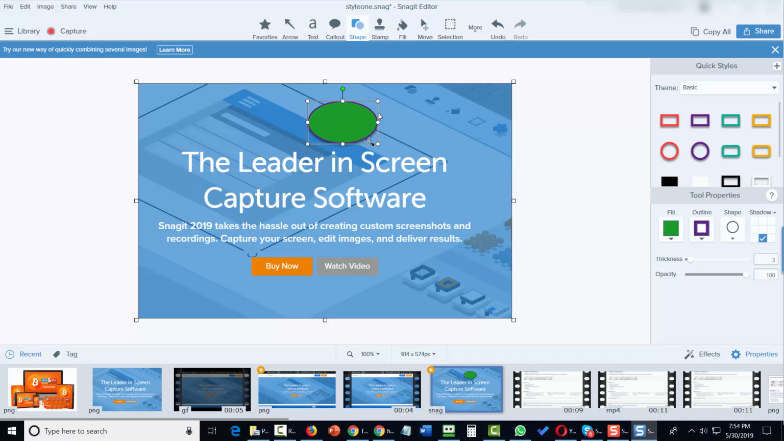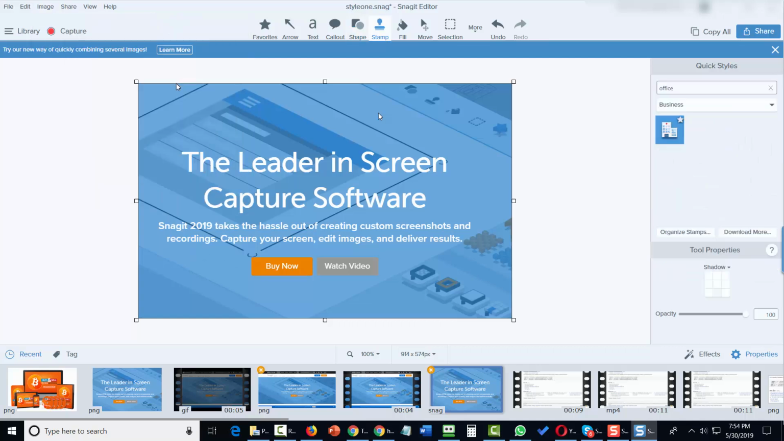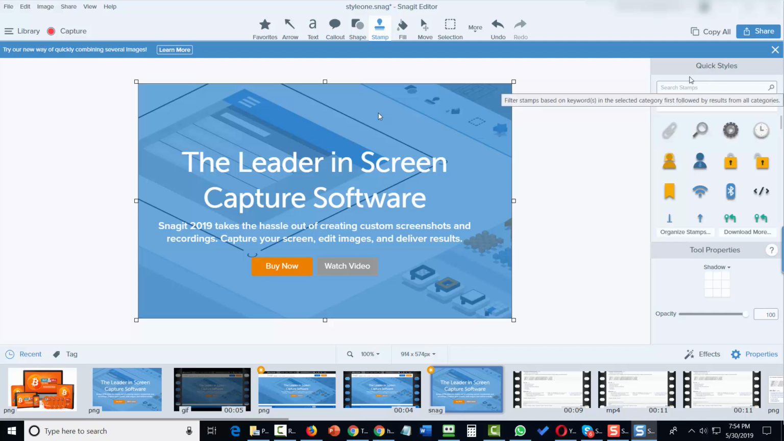We're now going to delete this shape. We're going to go back to our image menu. We're then going to the tools menu. We're now going to pick our stamps. And what you're going to notice in the stamps menu is that you have a search area. And basically what you want to do is you want to write in the theme of what you may be looking for. And so what we're going to do is we're going to write in what we're looking for.